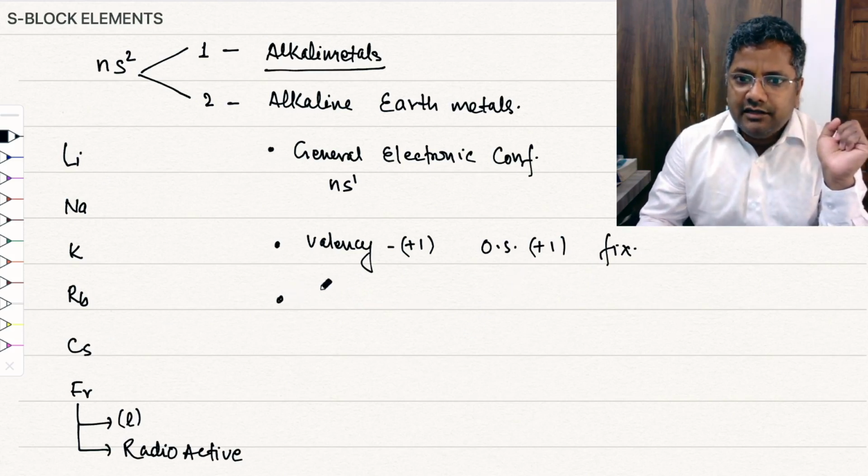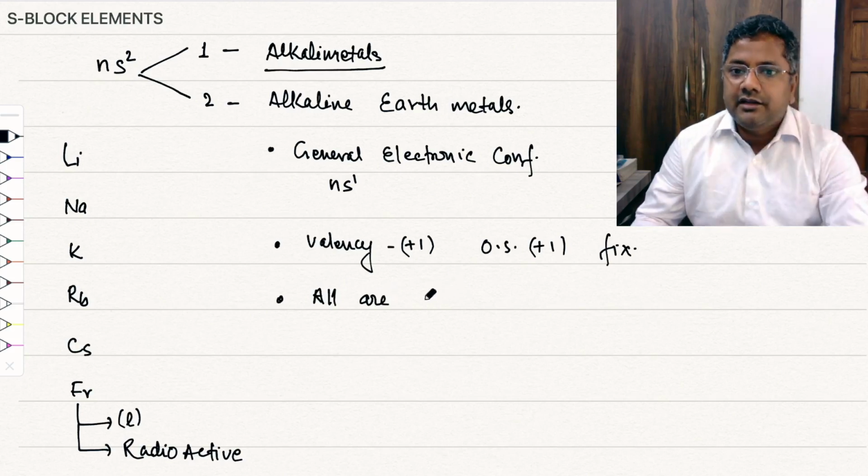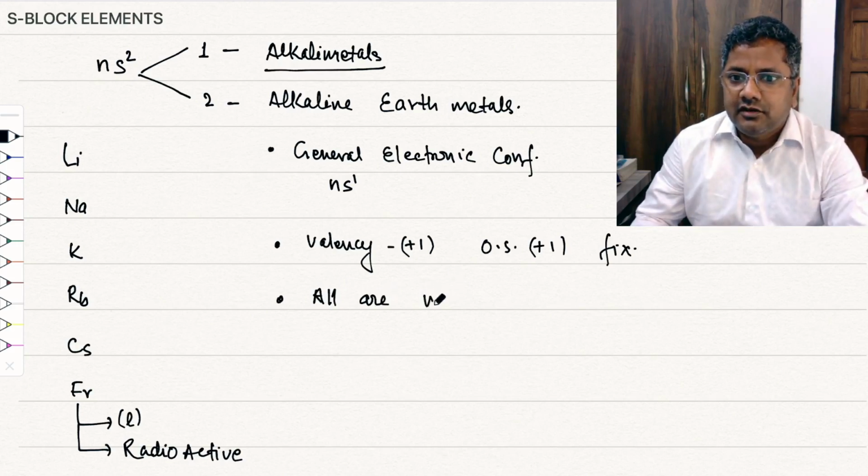All are metallic, all are metals, right?